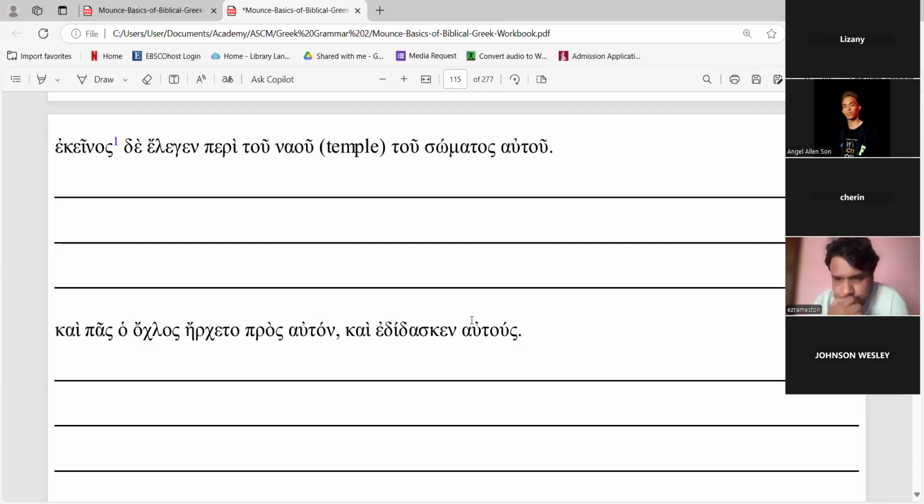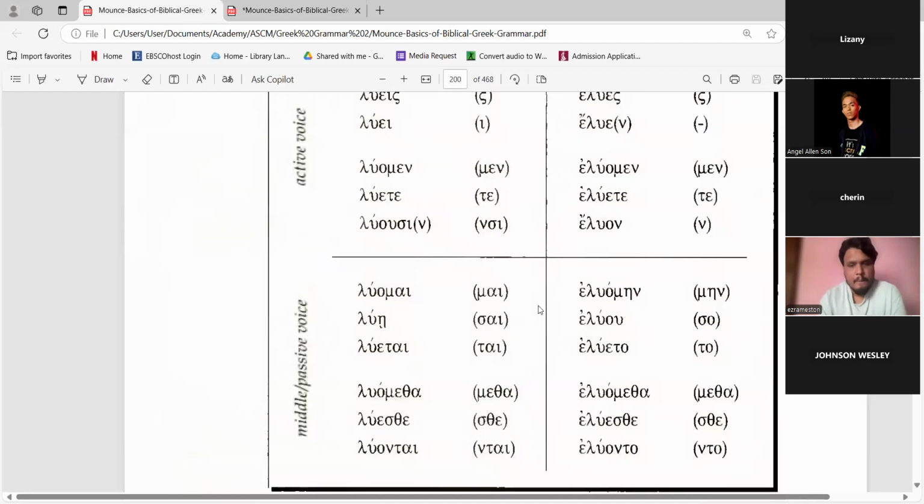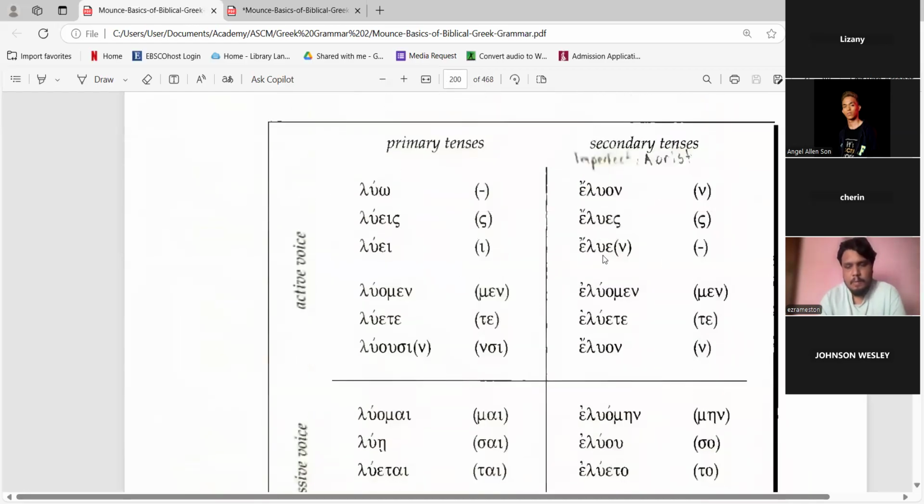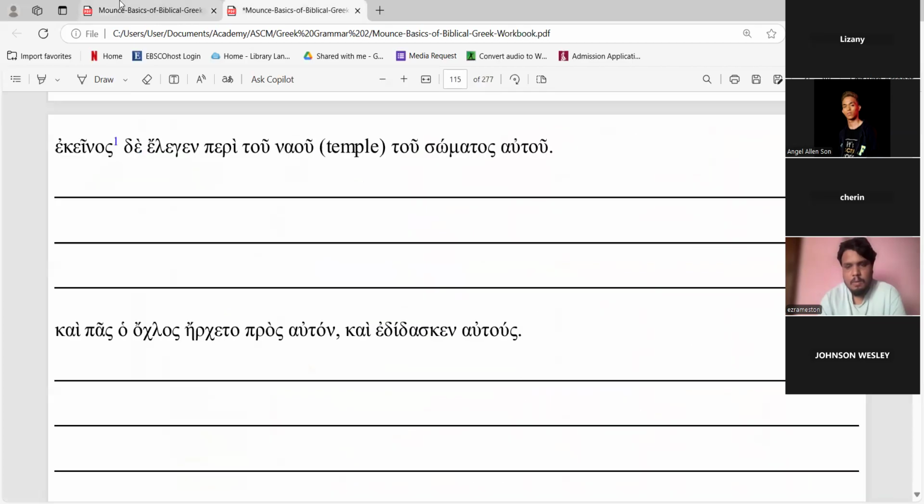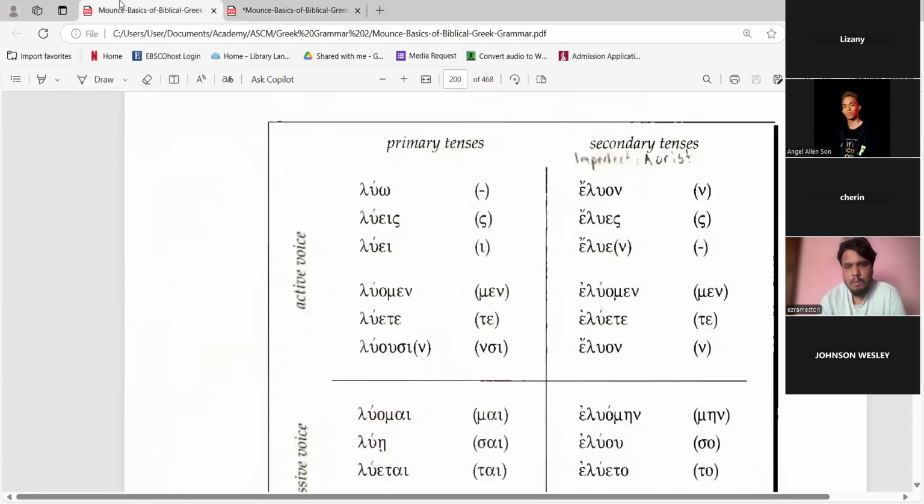So elegen. You remember lego, right? Lego with the imperfect. And then this is third person singular, okay? Lego is speak, sir.